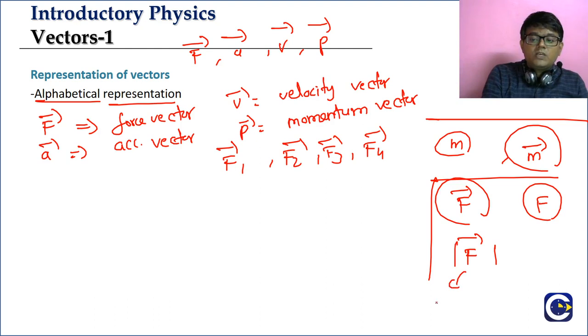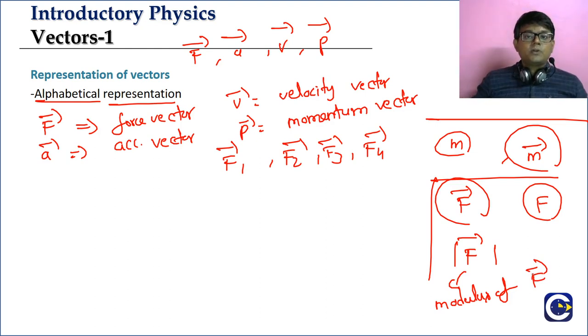This is what we call the modulus of F bar. Modulus represents the magnitude of the vector. So this is the alphabetical representation of vectors.